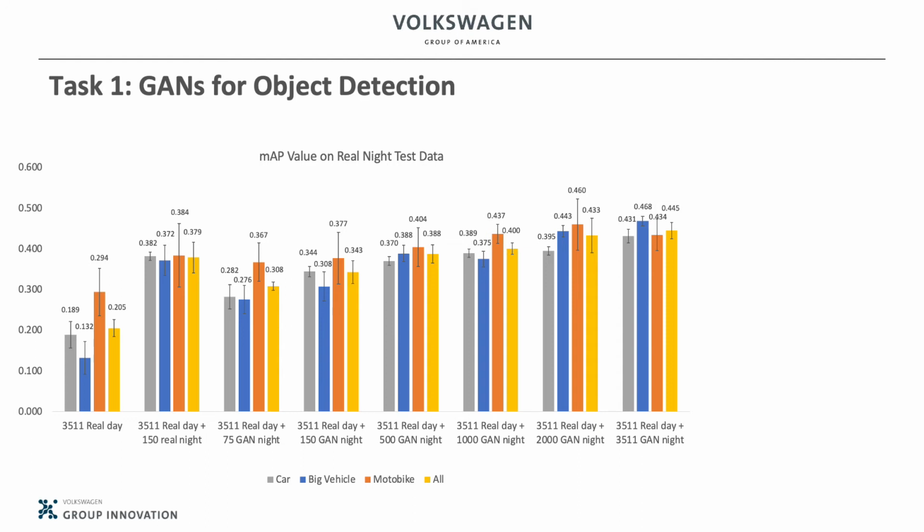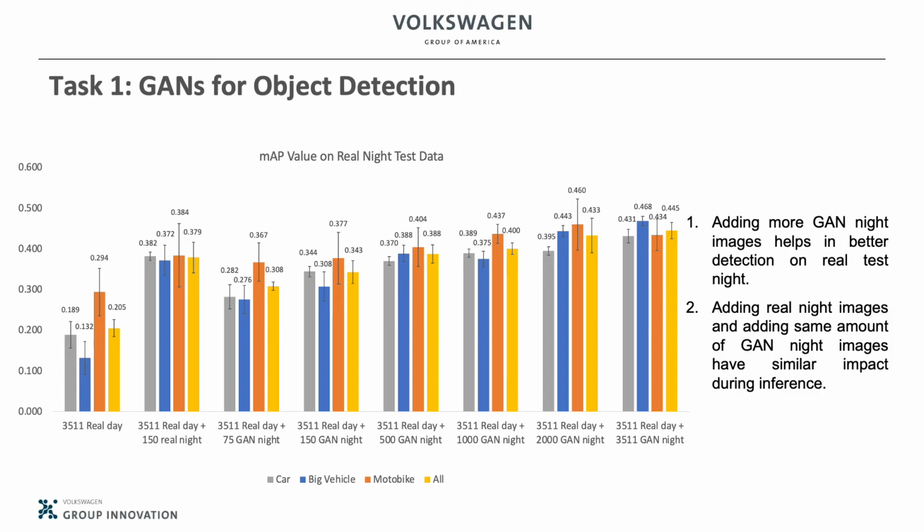This figure shows the MVP value on the test set with RealNet images. As we kept adding GANnet images in the training set, the MVP values on RealNet images kept increasing. Also, adding RealNet images and adding the same amount of GANnet images have similar results during the inference.